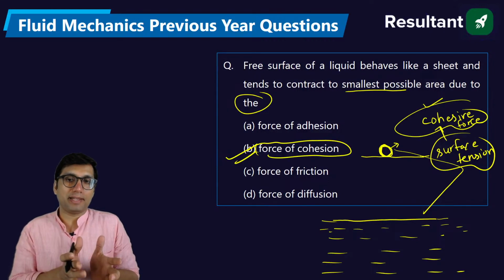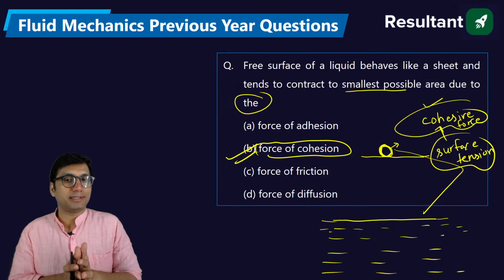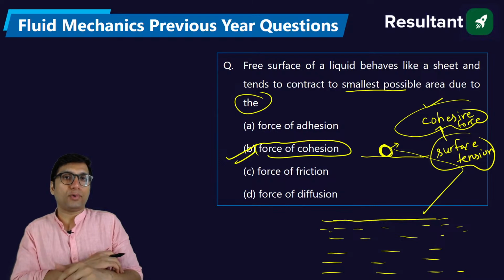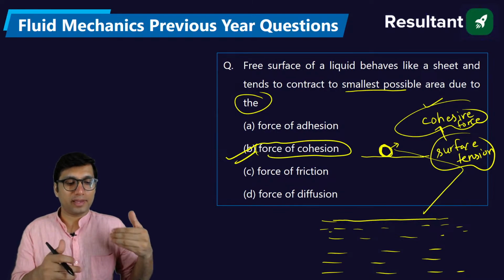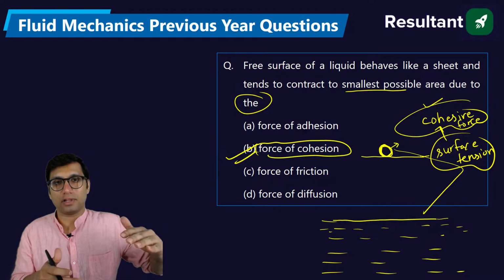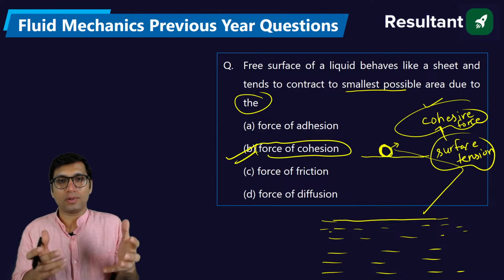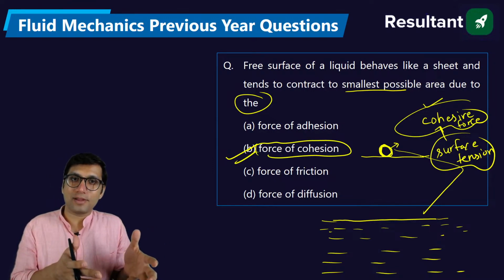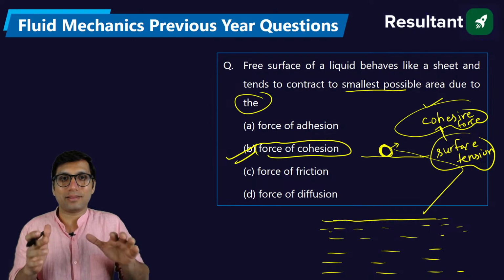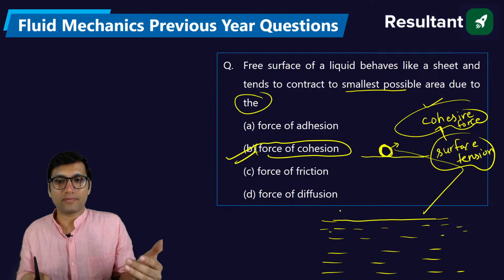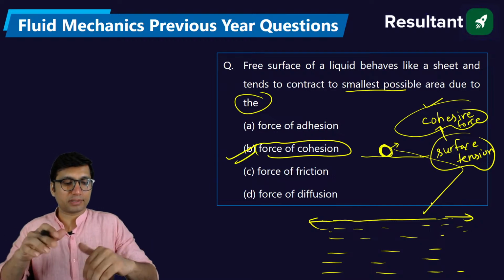And that is how a mosquito or any insect is able to sit over the water. It feels like a surface, but that surface is formed because of a tensile force acting over the entire surface.